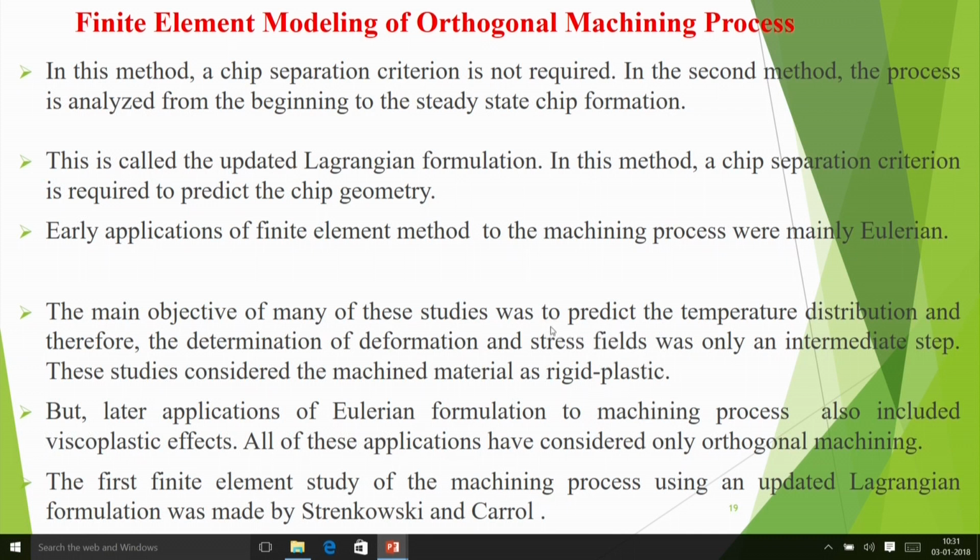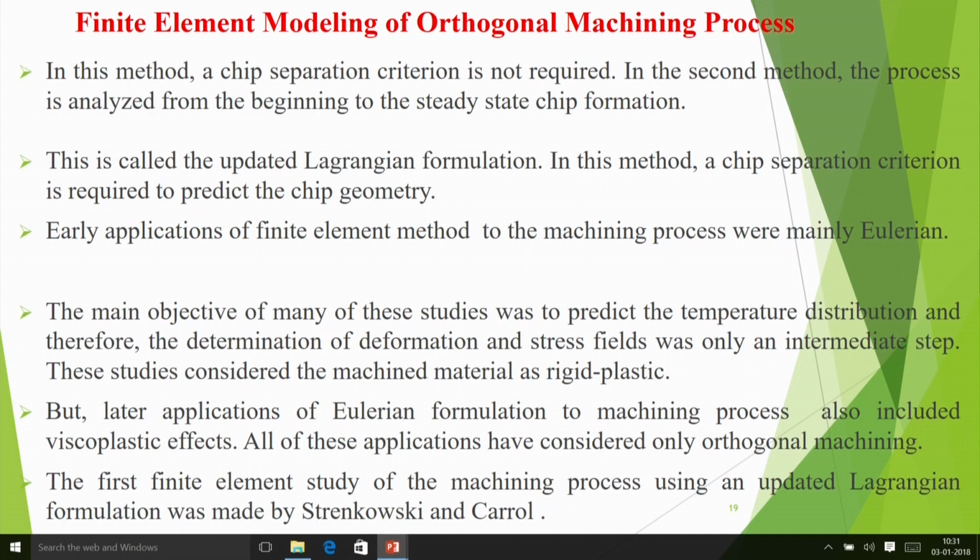So the main objective of many of these studies was to predict the temperature distribution, and therefore the determination of deformation and stress fields was only an intermediate step, and these studies considered the machined material as rigid plastic. If you want to find out even the temperature distribution, still you have to find out stresses, or if you want to find out stresses, naturally you must know the temperatures.